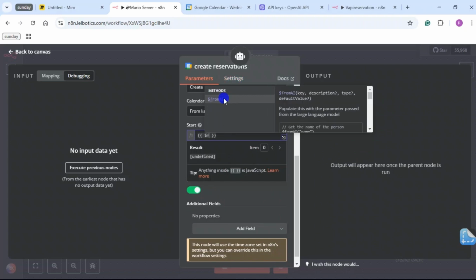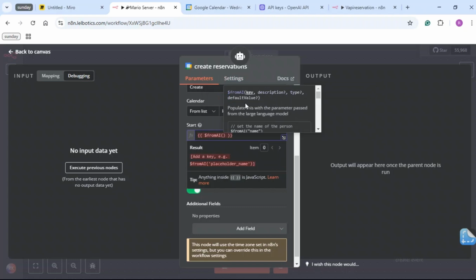So we're going to use from AI, and what from AI does is it takes a key which is compulsory, and a description and a type and a default value. So anything with a question mark is not really compulsory, but it's just used to explain or expound more on the key. It's like a definition or a detailed explanation of the key. So as you can see, it populates with the parameters passed in the large language model.